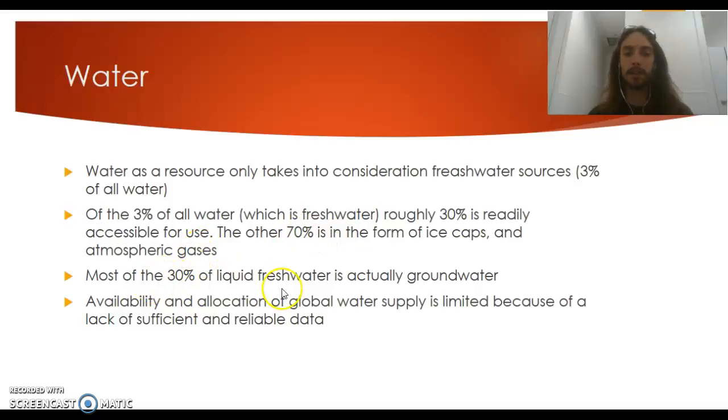So, like I said, most of the 30% of liquid freshwater is groundwater. It's about 29.7%. And then the availability and allocation of global water supply is limited because of a lack of sufficient and reliable data. So, we don't really know how much water we have on this earth because there's not a whole lot of reliable data everywhere.